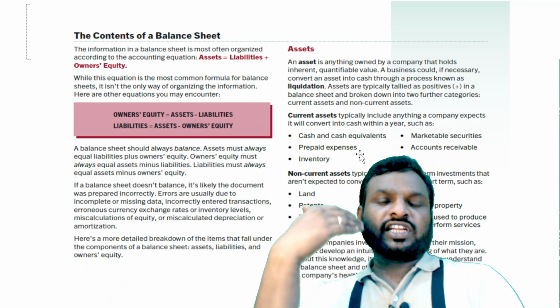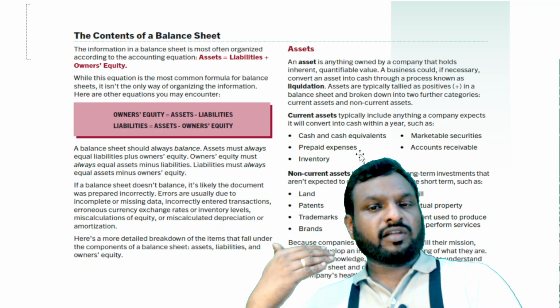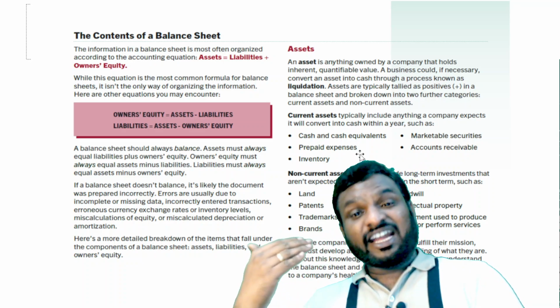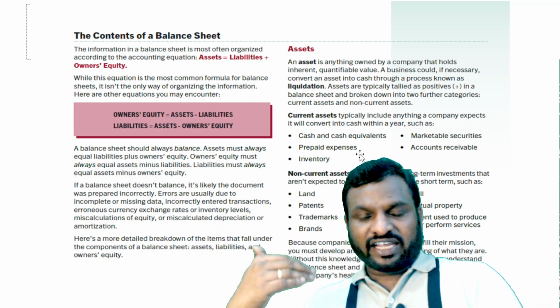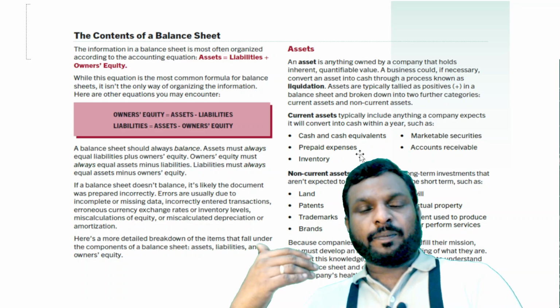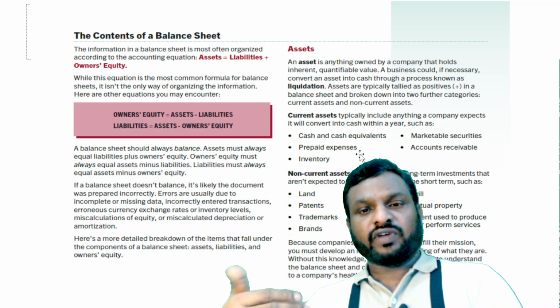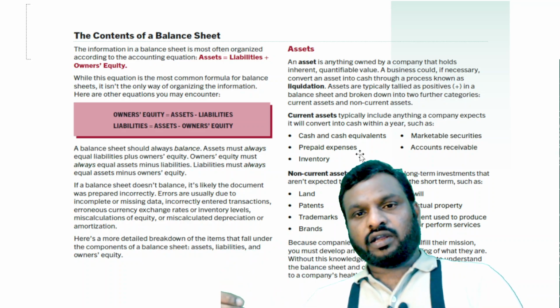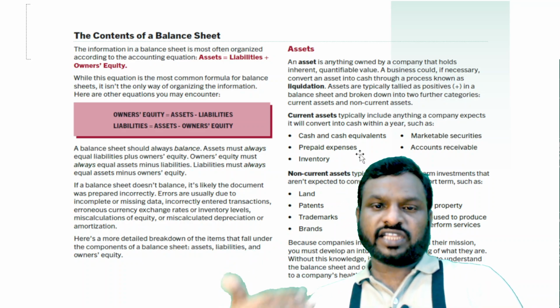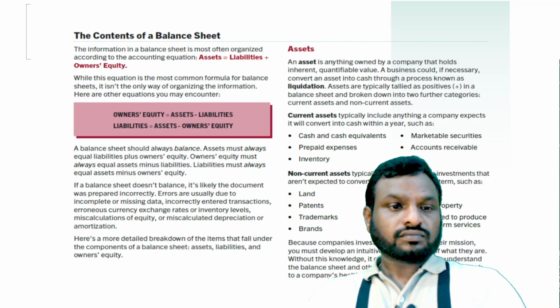And how will it be prepared? Generally, for assets, it will be prepared in the manner of liquidity, from more liquid to less liquid, and for liabilities they will prepare in the order of maturity. That which is going to mature very soon, very likely within a period of 2 months, will be first, and thereafter will be the next item.